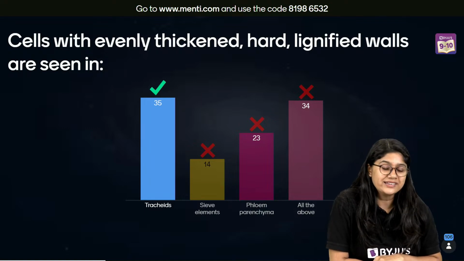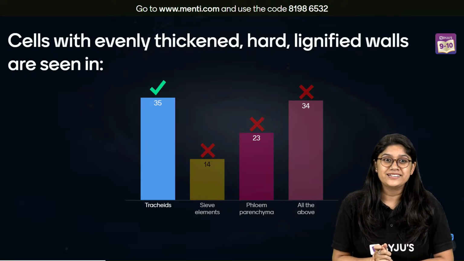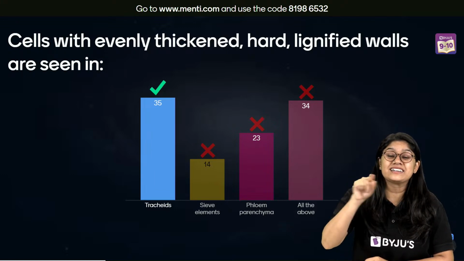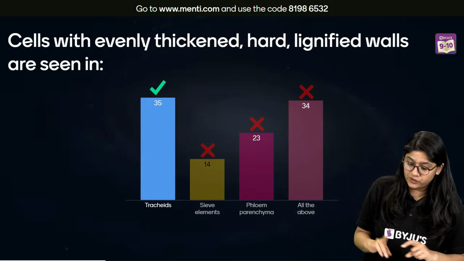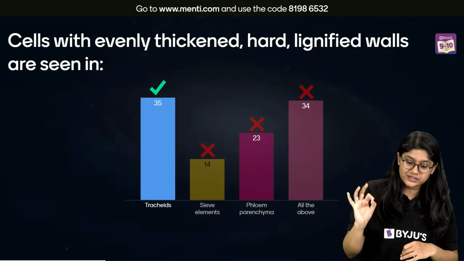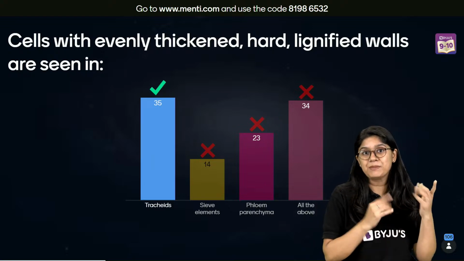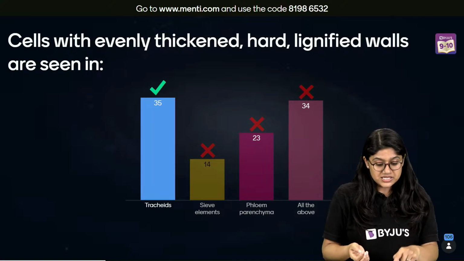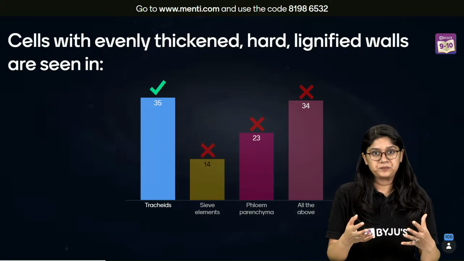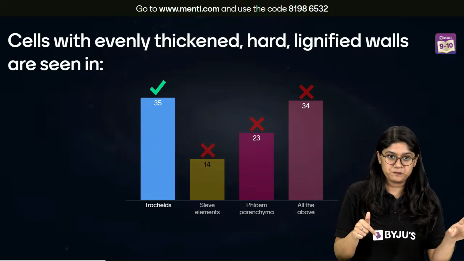See, I know that these questions are not direct. But see, they are very much interrelated. Okay? So 34 of you voted for all of the above. तो बहुत ज़्यादा गलत हो गया ये तो. Because phloem parenchyma is a living cell, right? We discussed it. Sieve elements, again living. So they cannot have thickened, hard, lignified walls.